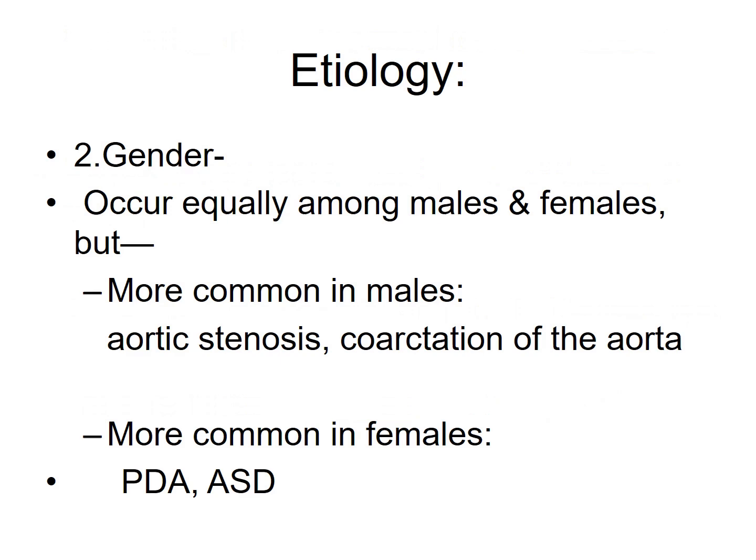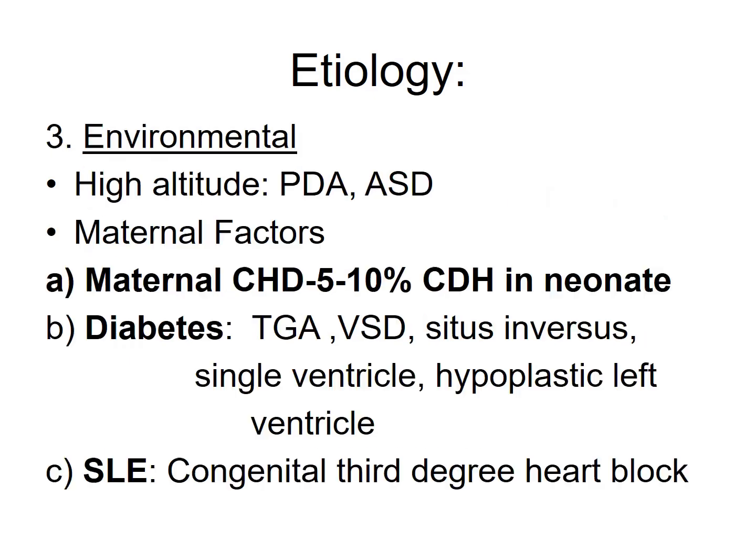Number 2, coming to gender, it is noted that in males and females, congenital heart diseases occur with equal frequency, but some are more commonly seen in males, like aortic stenosis, coarctation of aorta, and patent ductus arteriosus, and atrial septal defect is more commonly seen in females. Now coming to environmental factors associated with high altitude: at high altitude, patent ductus arteriosus and atrial septal defect are noted to be more common.